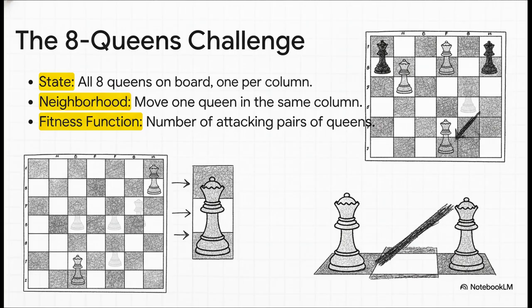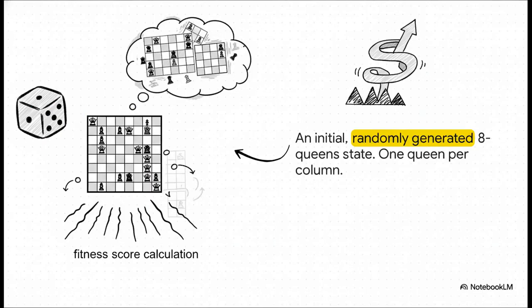And here's the twist. This time, a lower score is better. The perfect solution, the goal, is a score of 0. So how does it start? It doesn't use any fancy strategy. It literally just plops 8 queens down on the board randomly, one in each column, just like this. This becomes our starting point, our initial state. From here, it's going to calculate the score and start climbing, or in this case, descending, towards a better solution.